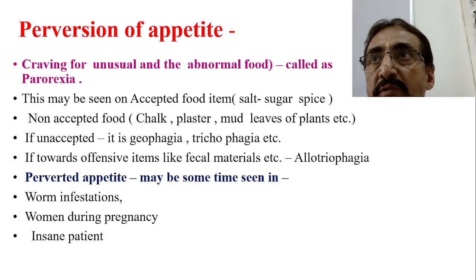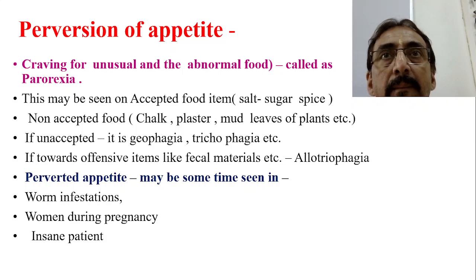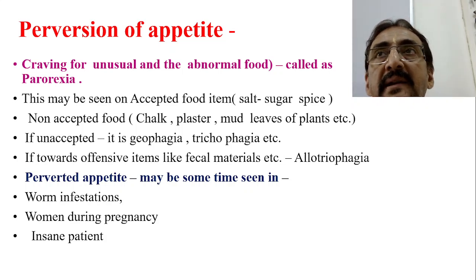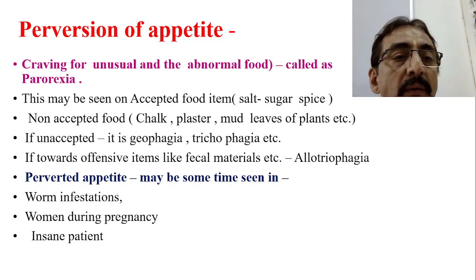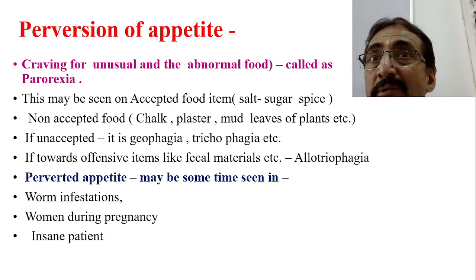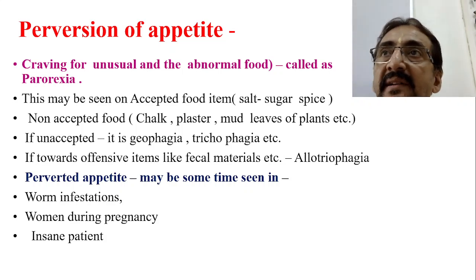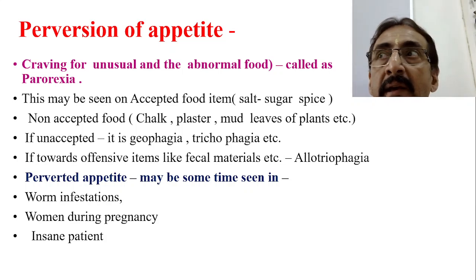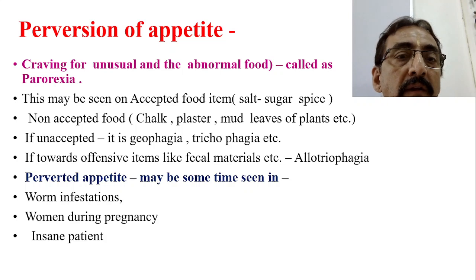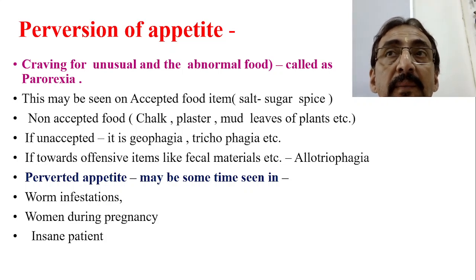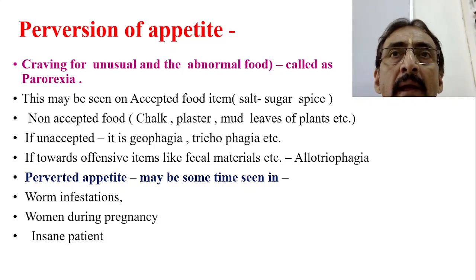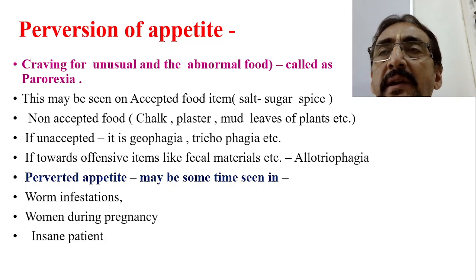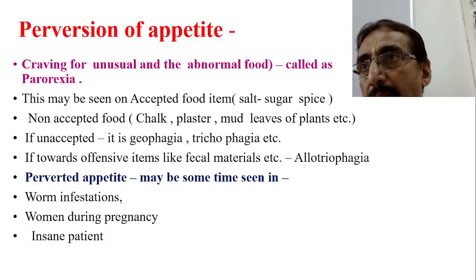Now there is one more term, which is perverted appetite. Why does it happen? Sometimes this may be seen because of worm infestations. This abnormal type of appetite may be seen in case of worm infestation. In women, sometimes it will be seen during pregnancy also. During pregnancy, the pregnant lady develops some unusual desires. Lastly, mental retardation. A child with intellectual disability or mental retardation will usually show these types of abnormal behaviors.